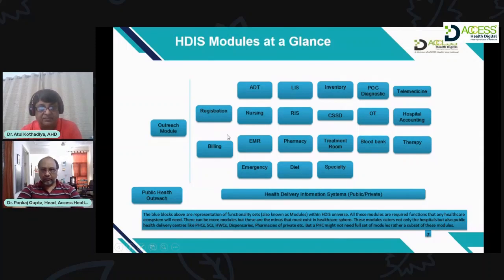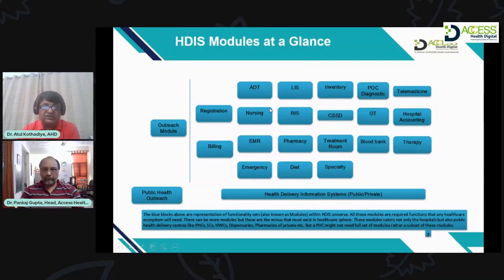Now, the emergency module is very important in a hospital setup because a lot of patients land in emergency, and the protocols in the emergency department are different from the IPD or OPD departments. So the emergency module will definitely help hospitals record all emergency patient records.